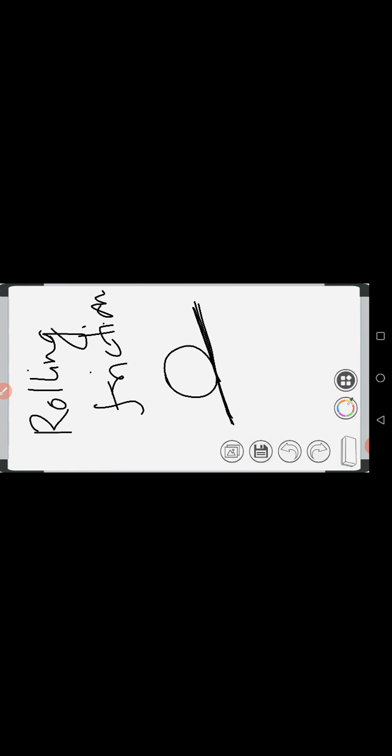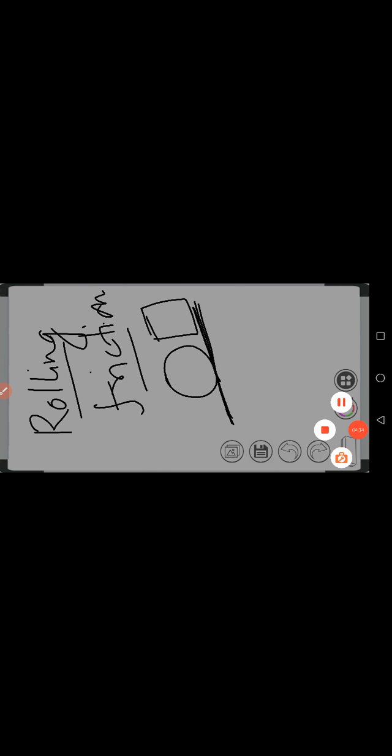But if instead of this ring or sphere, you take a wooden block, then certainly this wooden block will not roll on the surface. That is why rolling friction is obtained only for specific shapes of object. Now we will describe what is rolling friction. Now see, suppose there is a surface. On the surface we have a circular object.